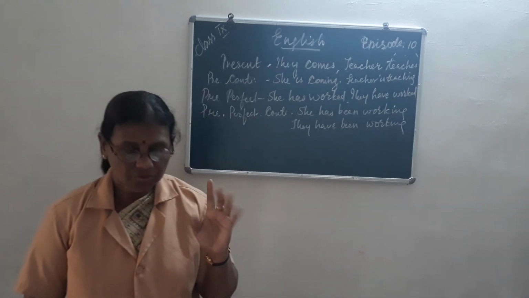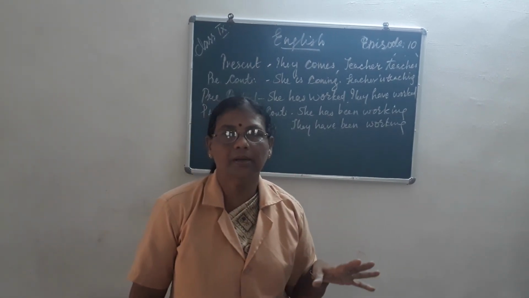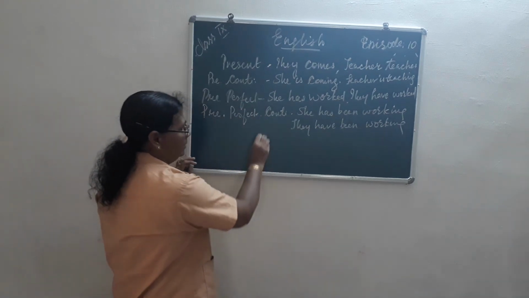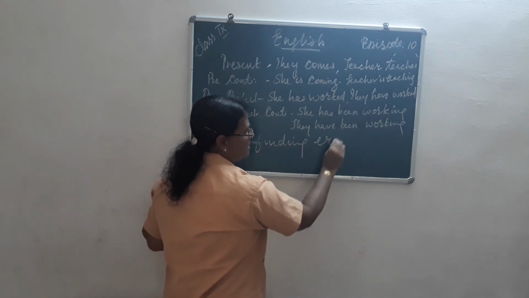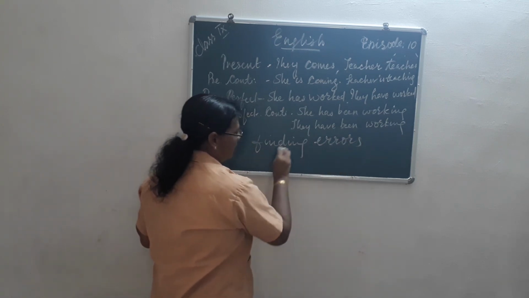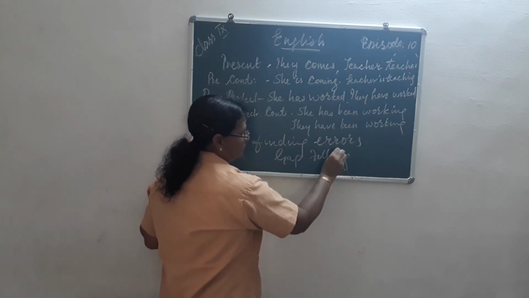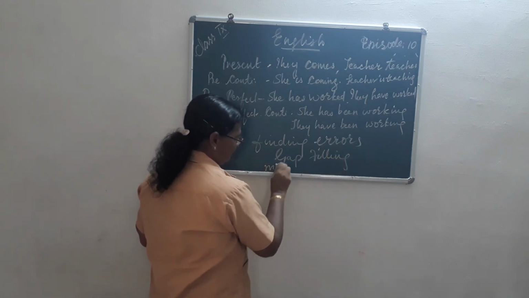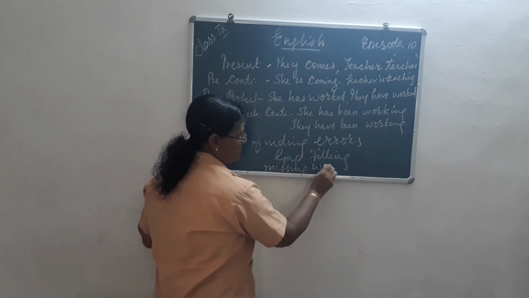When you do the work, you should remember that the same simple sentences will not be coming for you. Only finding errors, gap filling and missing words.